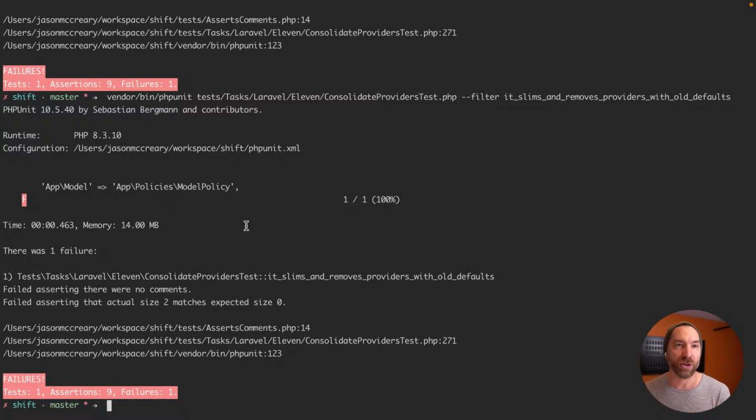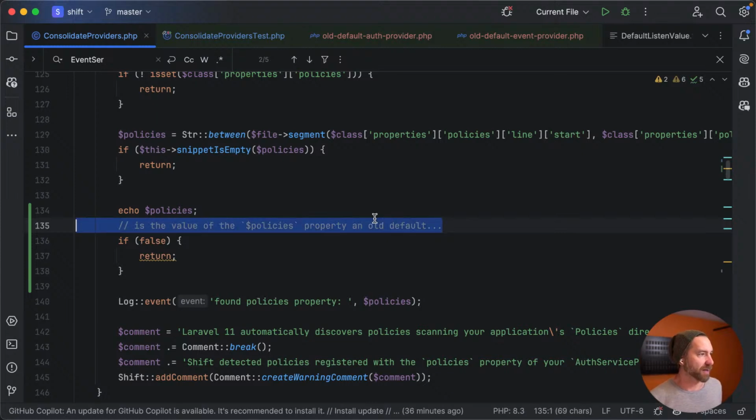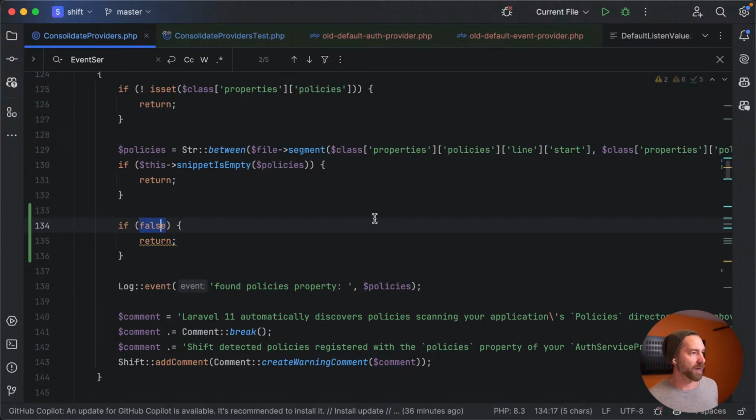Does this match what an old default used to be, right? The default that we've copied from the skeleton. If it does, then just return. There's nothing to do. You can slim it. It's all good. So let's get rid of this line. We'll say something like, let's just break this off into its own little method.